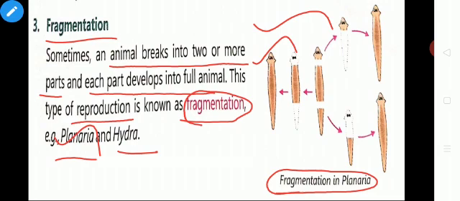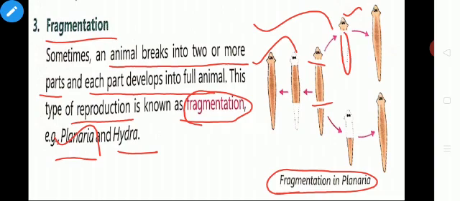When you break the planaria into two or more parts, it gets regenerated and it forms a full animal. See, now we are going to cut this planaria at two places, near the head and near the tail. Here you can find only the head portion. The remaining body part is not available as of now.